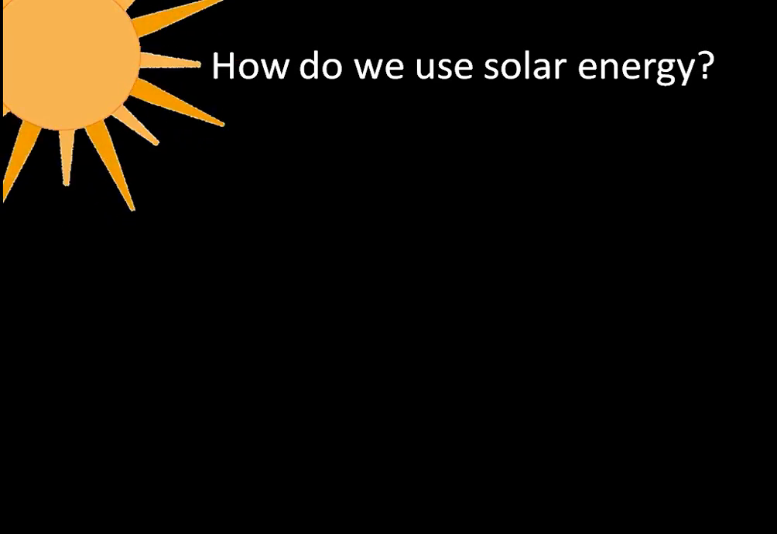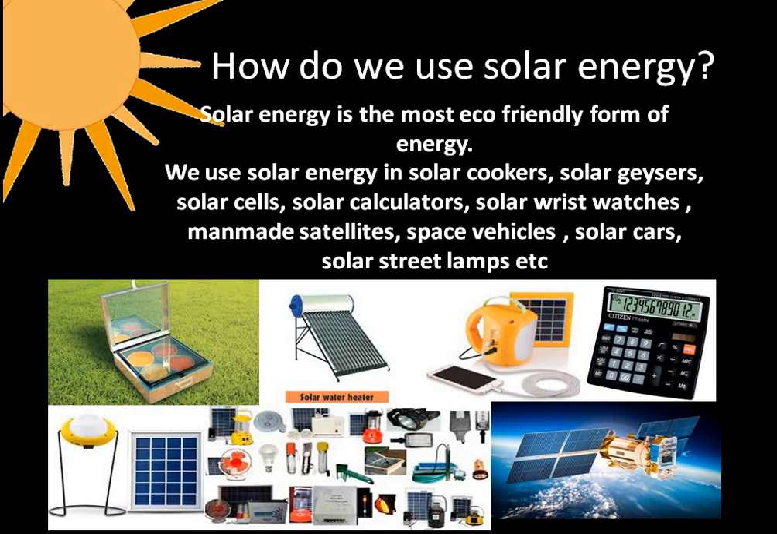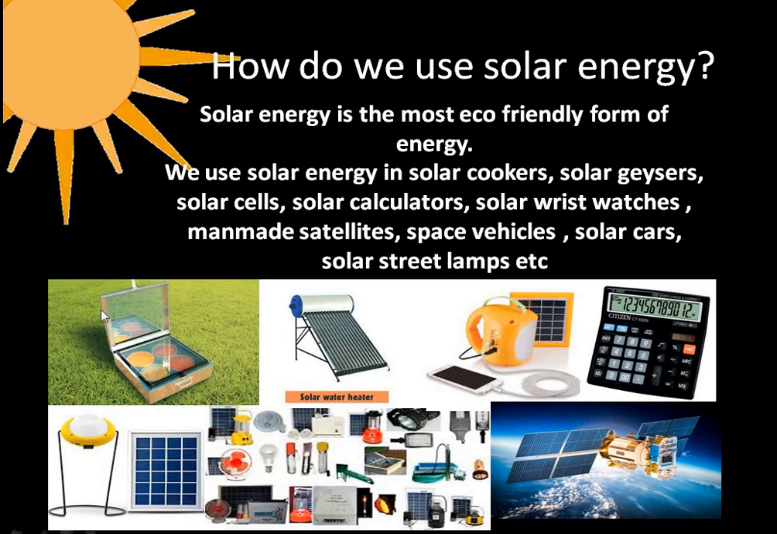Now, if we get so much of sun's light, how can we use this sunlight? Well, see, it is the most eco-friendly form of energy, and we use solar energy in solar cookers. This is solar cooker, solar geysers, solar cells, solar calculators, solar wristwatches, and man-made satellites, space vehicles. There are solar cars, and nowadays we have got solar street lamps. So in this way, this most eco-friendly form of energy is used in different ways.